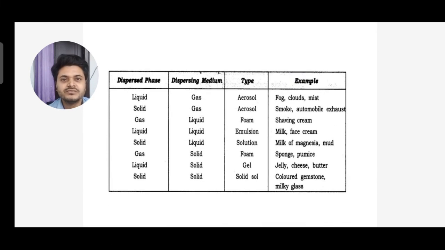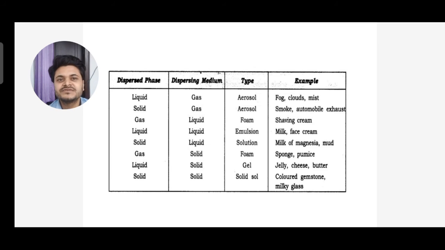So you can see the dispersed phase, the dispersing medium, and the type and example. If the dispersed phase is liquid and the dispersing medium is gas, then the type is aerosol. Examples are fog, cloud, mist. If the dispersed phase is solid and the dispersing medium is gas, the type is also aerosol. Examples are smoke and automobile exhaust.